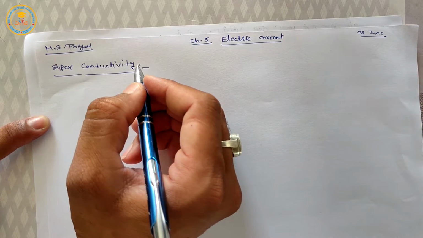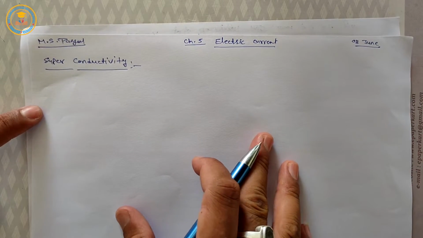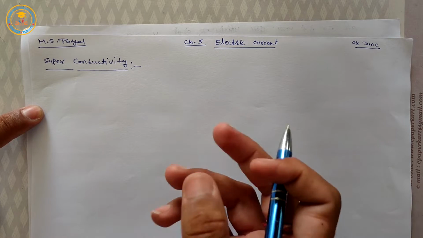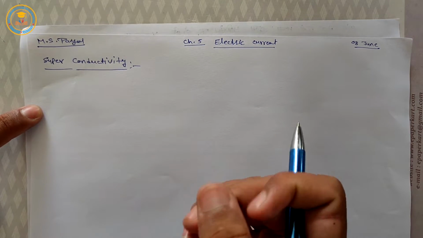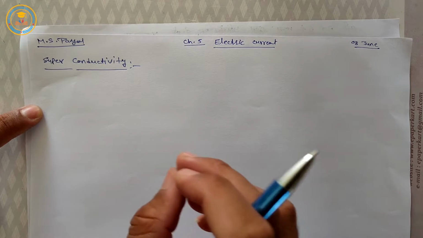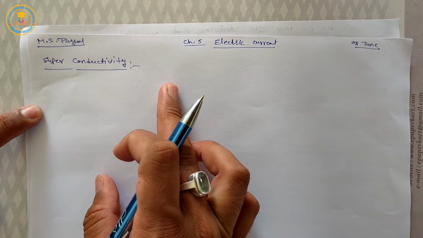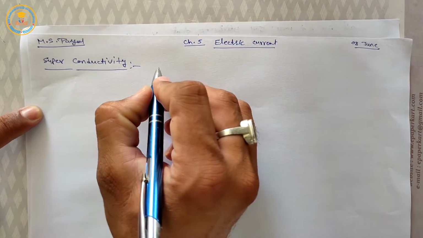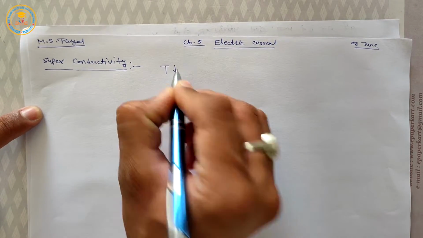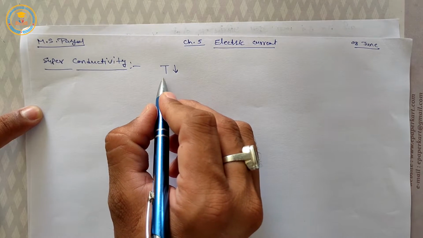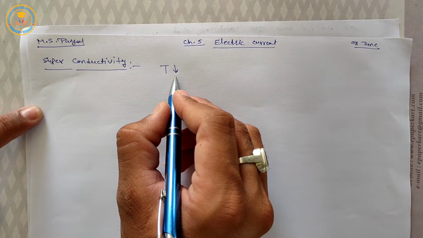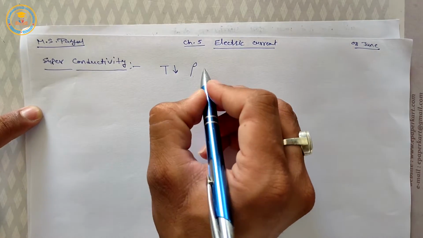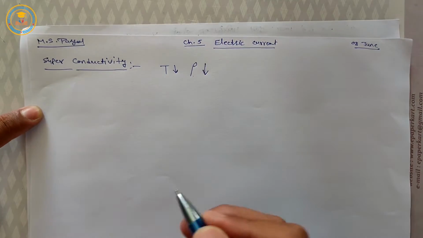Here we take some substances, some insulators and some semiconductors. When we decrease the temperature of some substances, their resistivity rho gradually decreases.